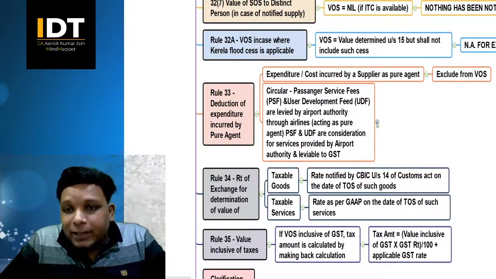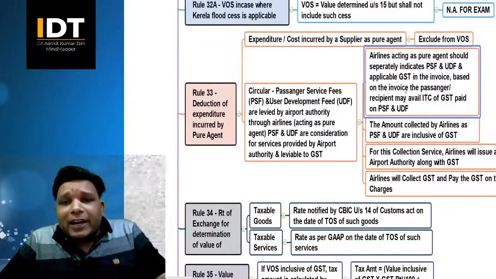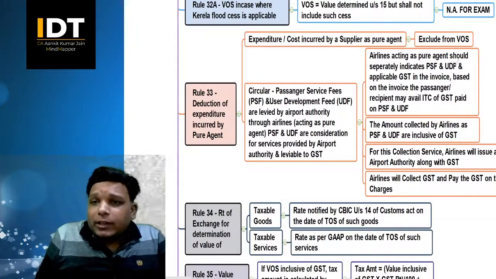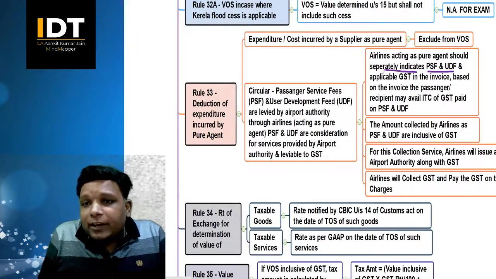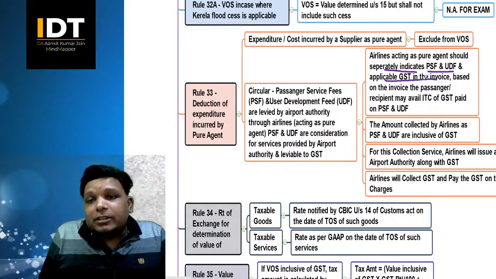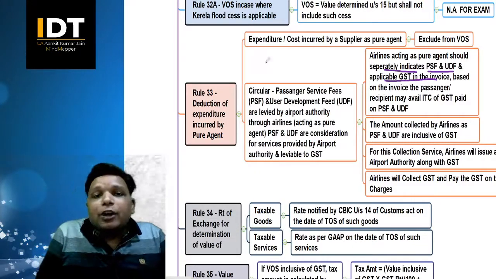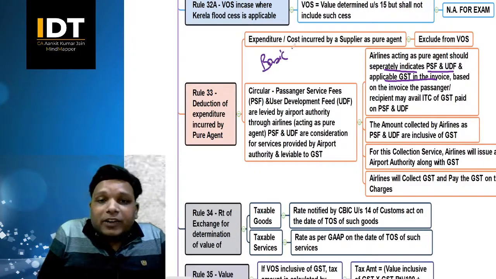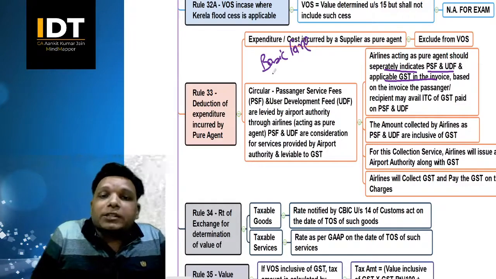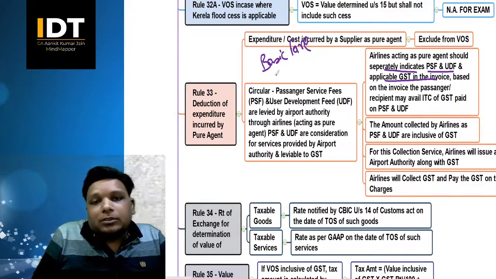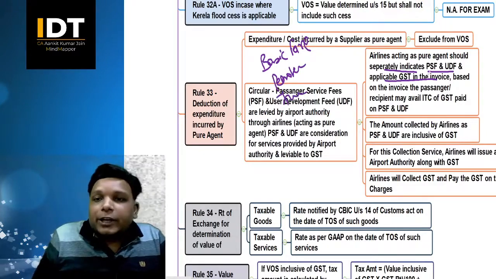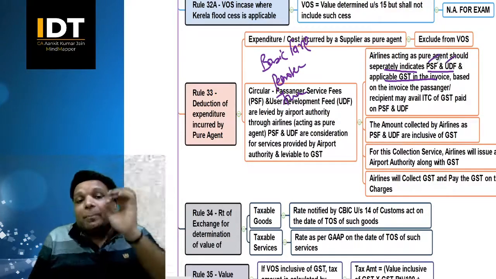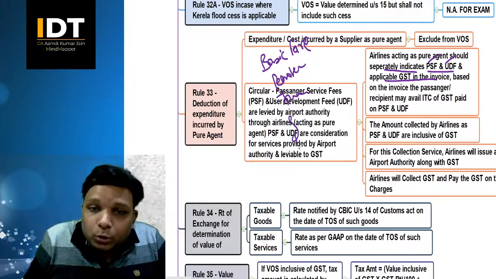So let us quickly see that. Airlines here are acting as a pure agent, and should separately indicate PSF and UDF and the applicable GST in the invoice. So when you buy an airline ticket, you will see the basic fare, then you will see the petroleum charges, fuel charges, then you will see PSF and UDF. Separately it has to be declared in the invoice.